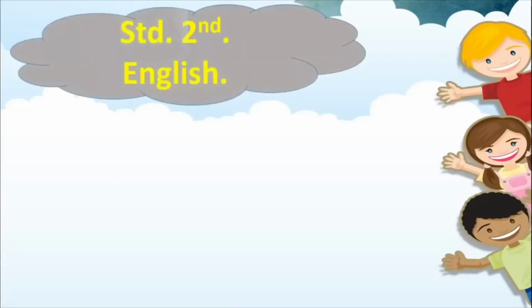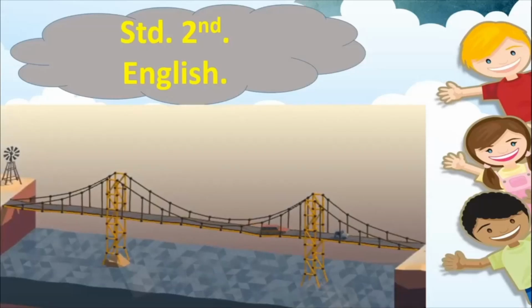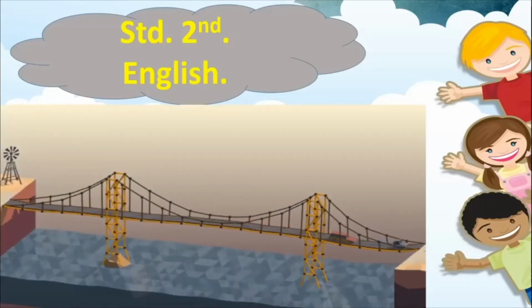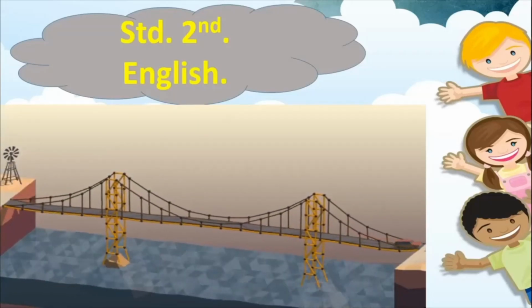Children, today we will be starting a lesson in standard 2nd English, and this is the first video that I'm putting out for you for standard 2nd. Before we go to the actual lesson, we will also take a quick look at our textbook. What is the lesson that we are going to do today? Let me give you a clue using this picture. What do you see in this picture?